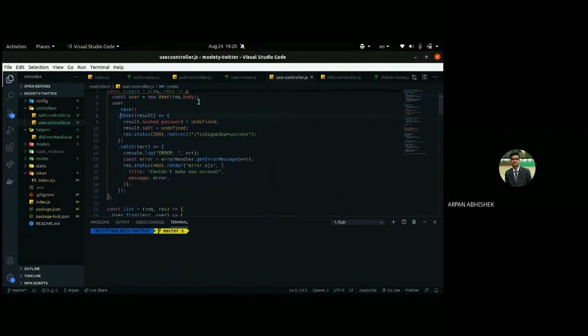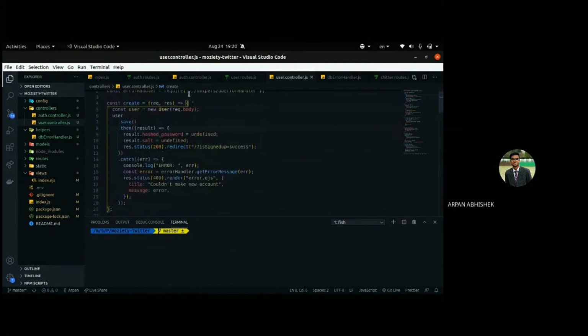Usually our code is executed from top to bottom synchronously, but this dot then call will wait for its chance whenever this dot save method is executed, and after that this dot then call will be executed. So this dot then call will execute after the successful dot save. Else, if it gets any error, it will come to this catch block.